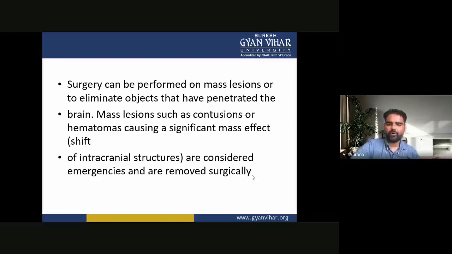Mass lesions such as contusions or hematomas causing a significant mass effect, a shift of the intracranial structures, are considered emergencies and are removed surgically.